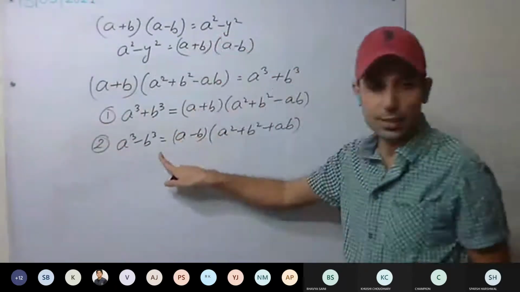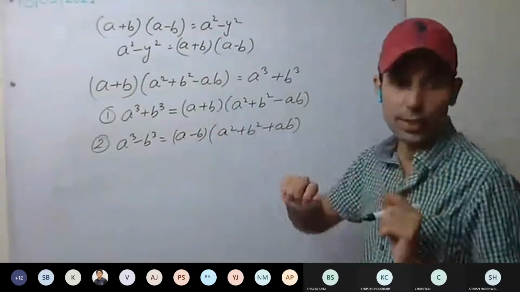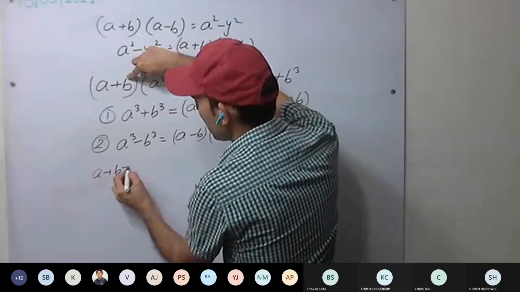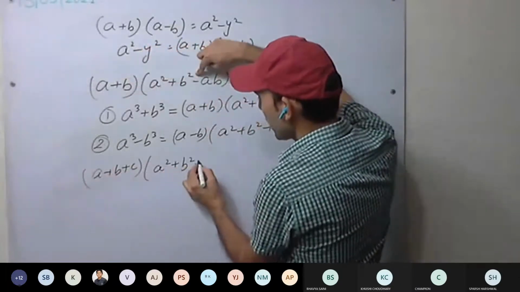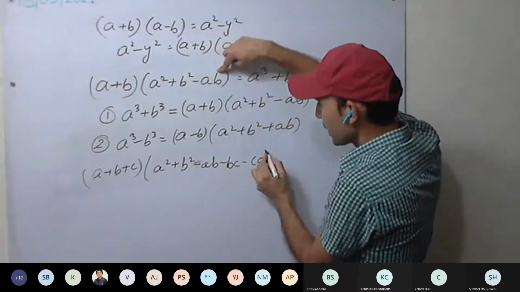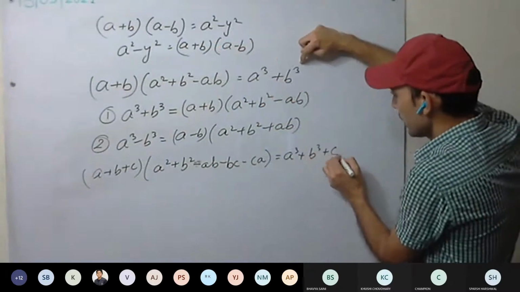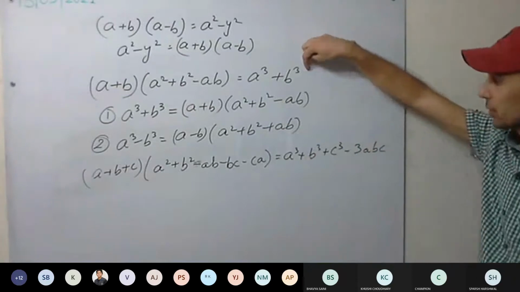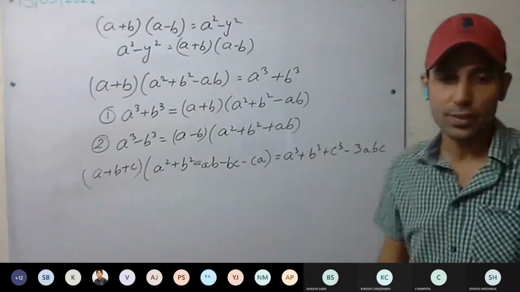Second identity, those we have discussed last time. And one more identity was there. Okay. For three variables. So (A plus B plus C) into (A square plus B square plus C square minus AB minus BC minus CA) equal to A cube plus B cube plus C cube minus 3ABC. Understood? These were the three identities we have discussed.